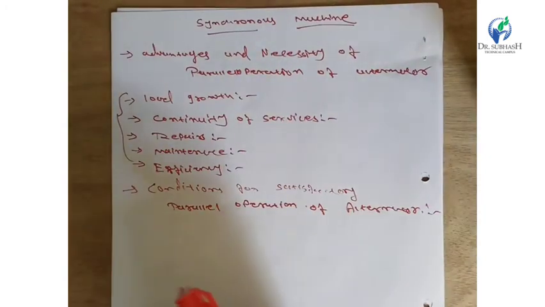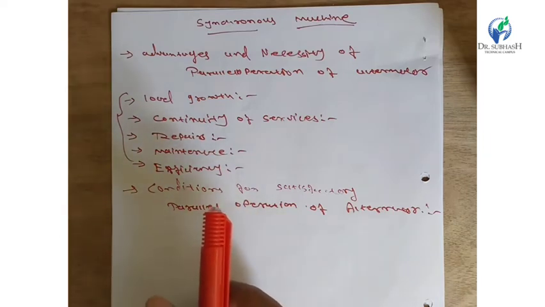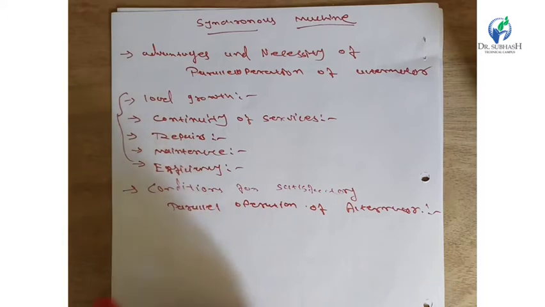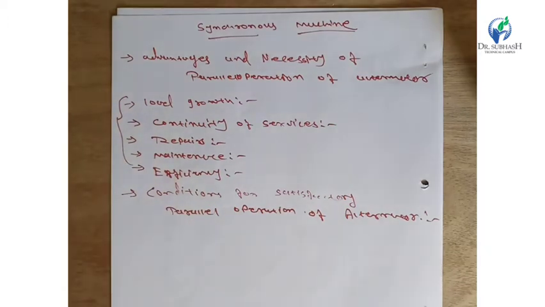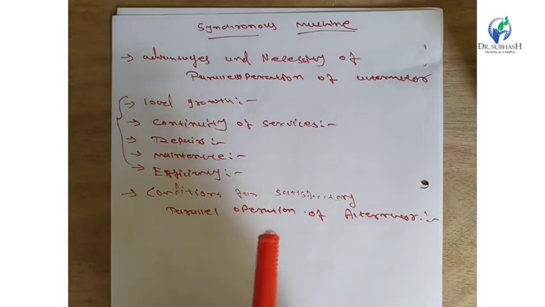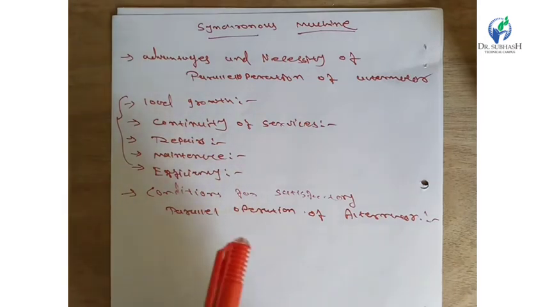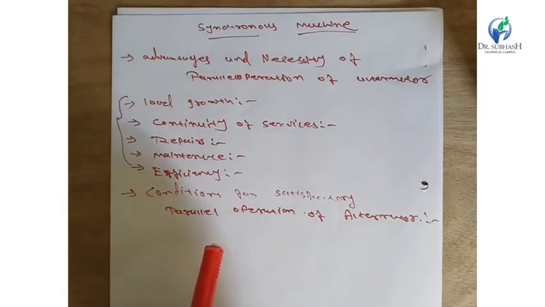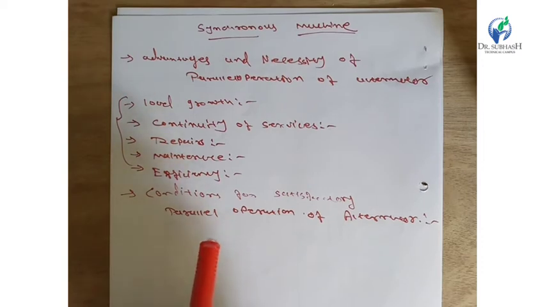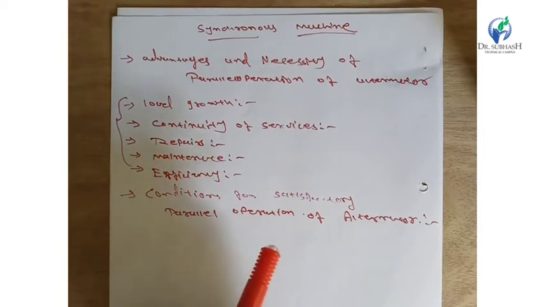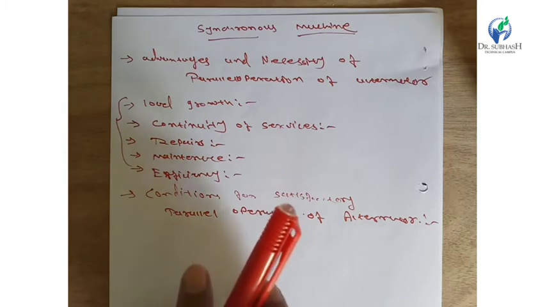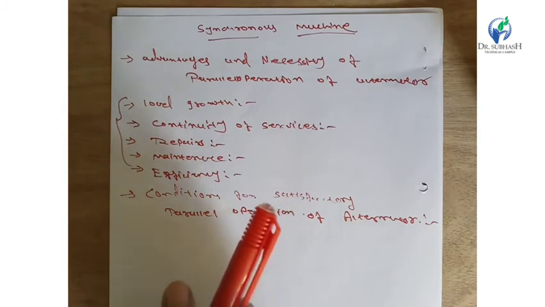To satisfy the four conditions for synchronization of the alternator, we should follow them. First, start the second alternator with the help of a prime mover and adjust its speed to the rated value. So here we should consider the rated speed and the rated value of the output.